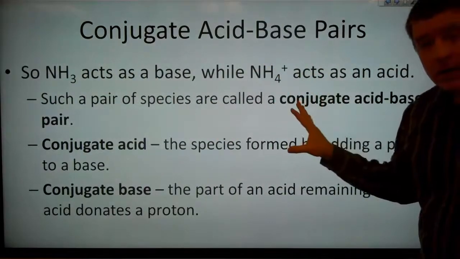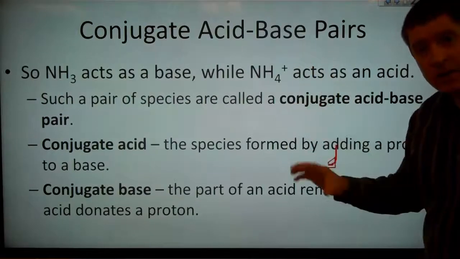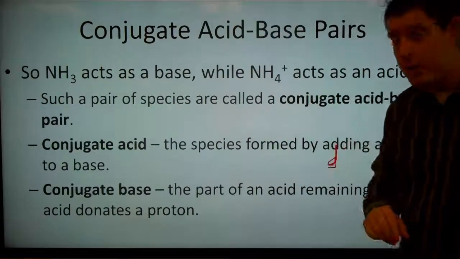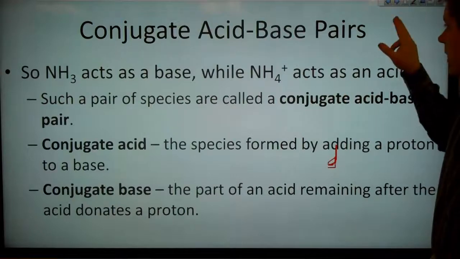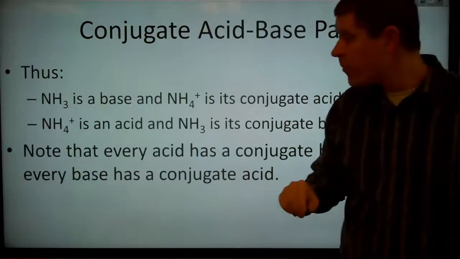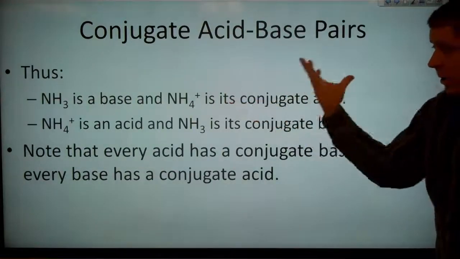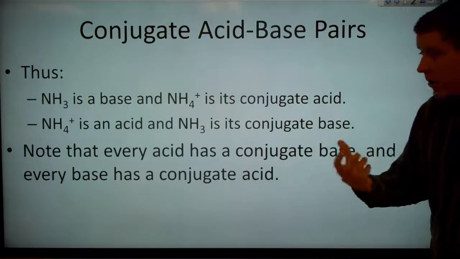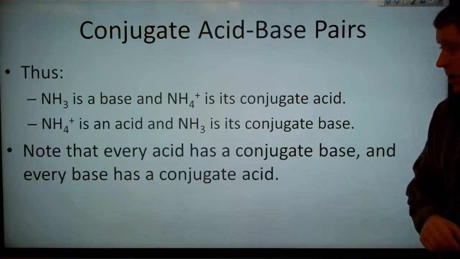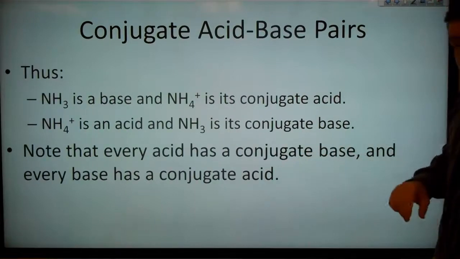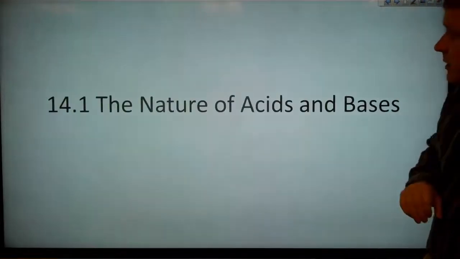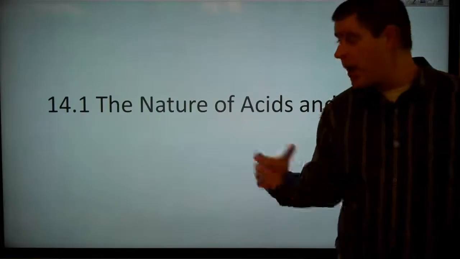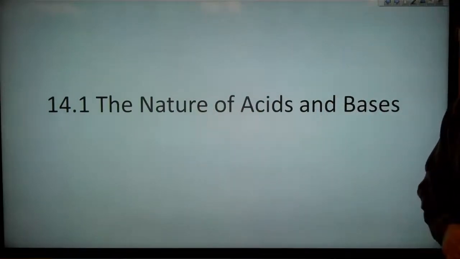So every acid has a conjugate base, every base has a conjugate acid, and so these are called a conjugate acid-base pair. Again, ammonia is a base, ammonium is its conjugate acid, ammonium is an acid, ammonia is its conjugate base. So every acid here has a conjugate base, and every base has a conjugate acid. And that was the nature of acids and bases.